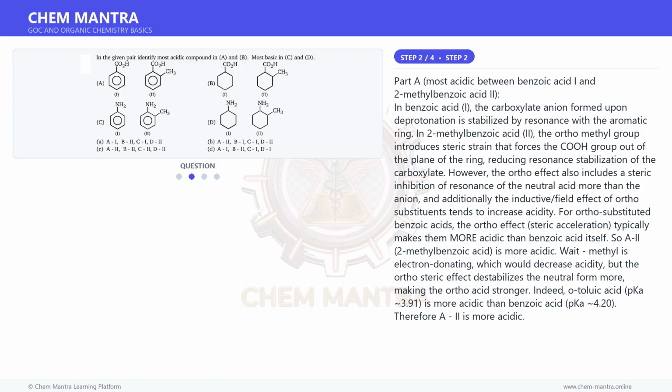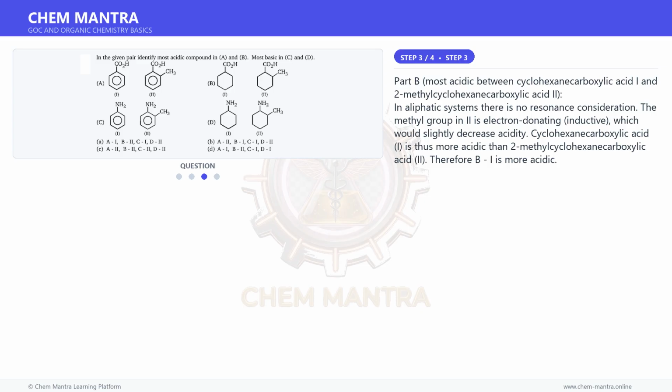So A2, 2-methylbenzoic acid, is more acidic. Wait, methyl is electron donating, which would decrease acidity, but the ortho steric effect destabilizes the neutral form more, making the ortho acid stronger. Indeed, o-toluic acid, pKa 3.91, is more acidic than benzoic acid, pKa 4.20. Therefore, A2 is more acidic. Moving on to the next step.